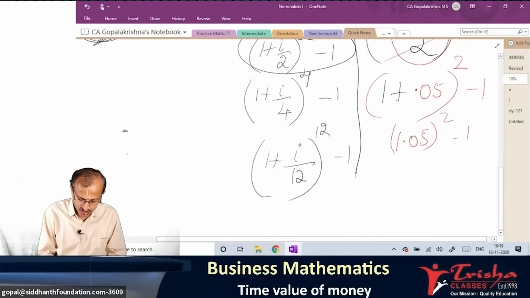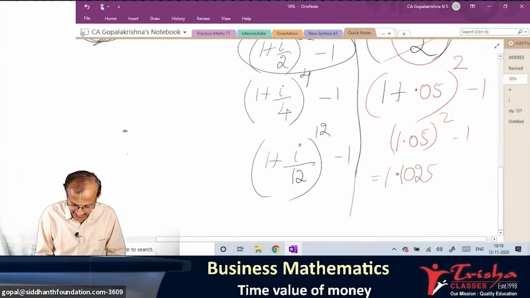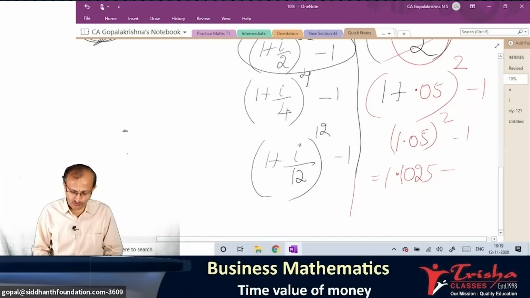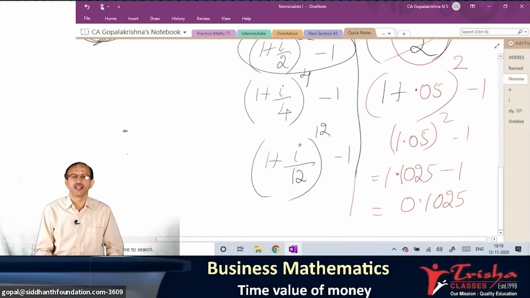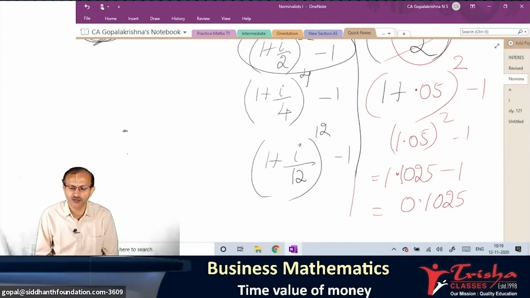What is 1.05 square? Is it 1.1025? No answer from you quickly. Oh, answered. Very good. 1.1025 minus 1. Whether your last answer ends with 0.1025. Tell me, is that right? Yes. It is in what? Decimal, no? In all my working, it is decimal.